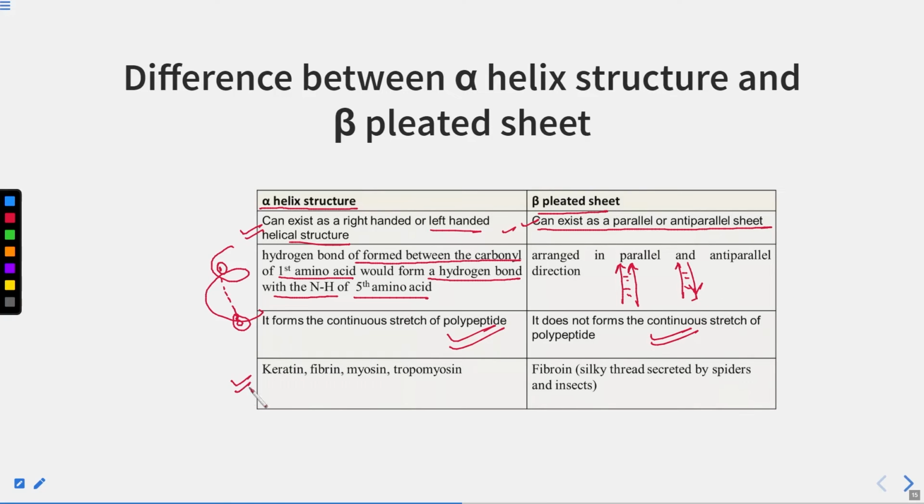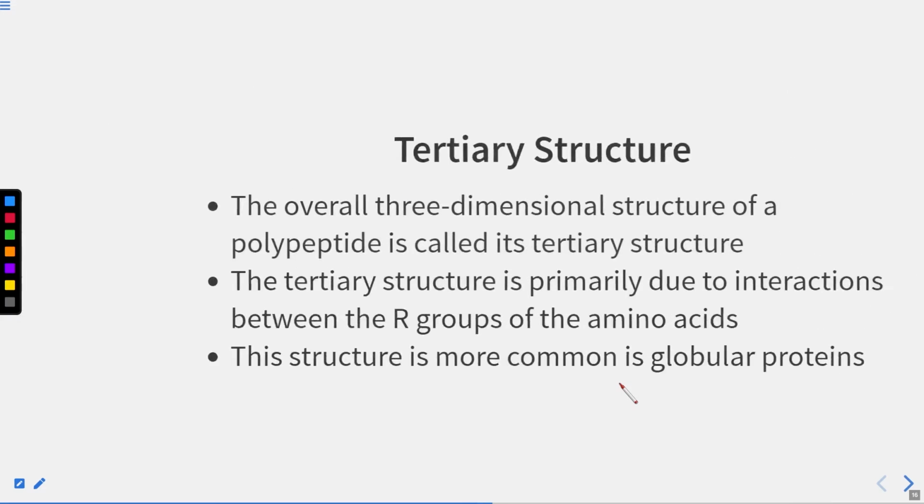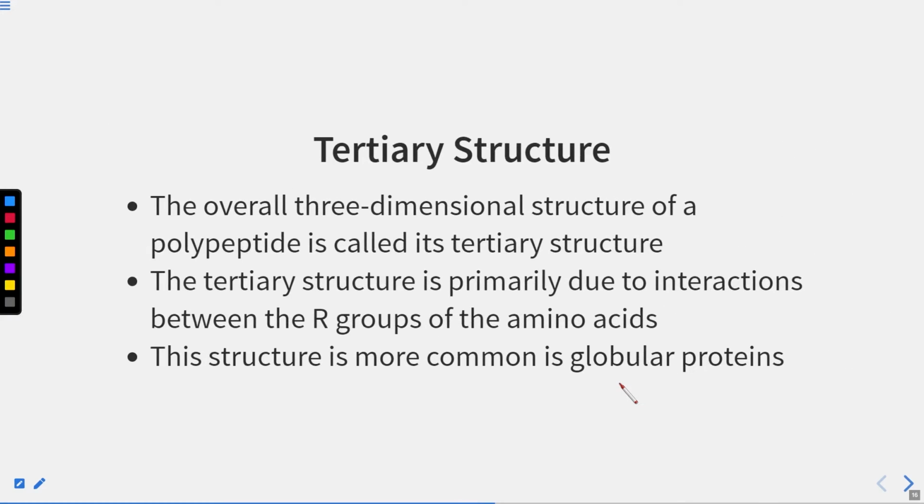Examples of alpha helix structure are keratin, fibrin, myosin and tropomyosin. So myosin and tropomyosin, if you remember, are present in muscle contraction, which we have studied. And fibroin, the silk thread secreted by spiders and insects, is an example that has the beta pleated sheet. Now comes the tertiary structure.